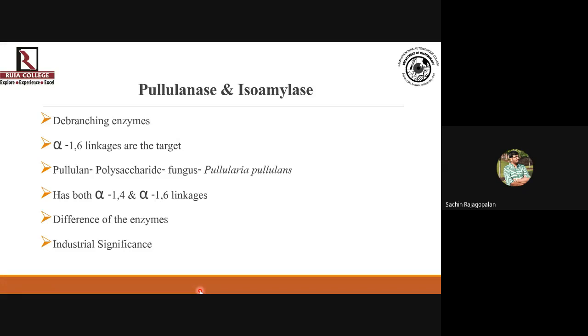Now there is a lot of industrial significance for isoamylase and pullulanase because they are debranching enzymes used for degrading dextrin, which has been formed by the action of alpha amylase, because alpha amylase cannot act on the branching point. So you obviously need something which can act on dextrins and remove the branching point residues so that you are breaking it down to the level of disaccharide or monosaccharide at least, right? So industrially, debranching enzymes, both pullulanase and isoamylase, have a lot of significance.